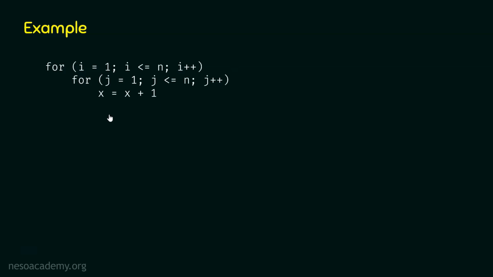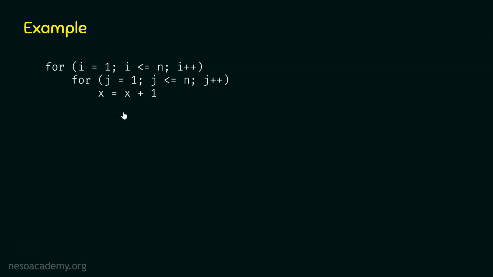But how do we find the time complexity of this loop? Our job is to find the time complexity of this independent nested loop. There are two ways to do this.